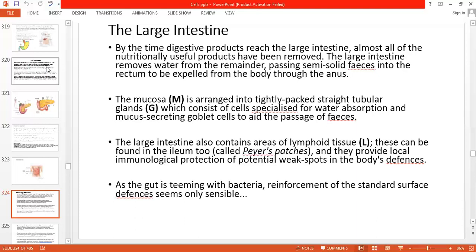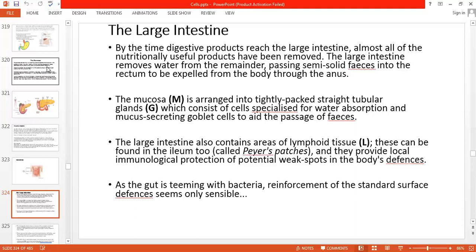This can be found in the ileum too, called the Peyer's patches, and they provide local immunological protection of the potential weak spots in the body's defenses. Because you know in the large intestine there are feces, and feces are full of bacteria. It's a waste. So nature has provided an immune system in the Peyer's patches. It will prevent any infection in the colon, meaning the large intestine.